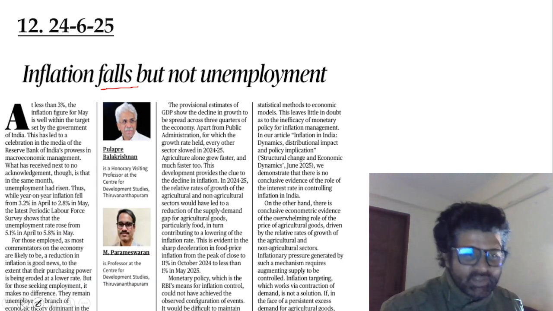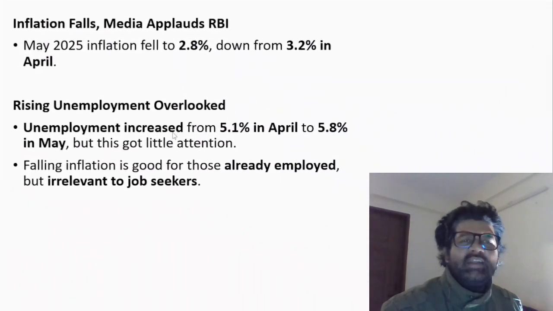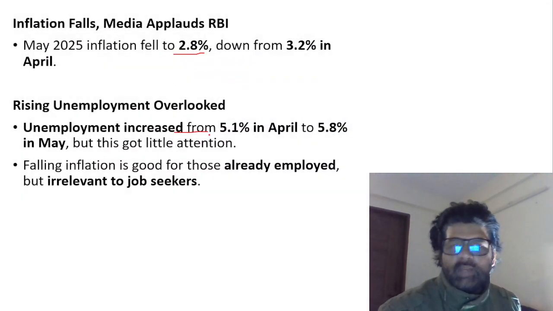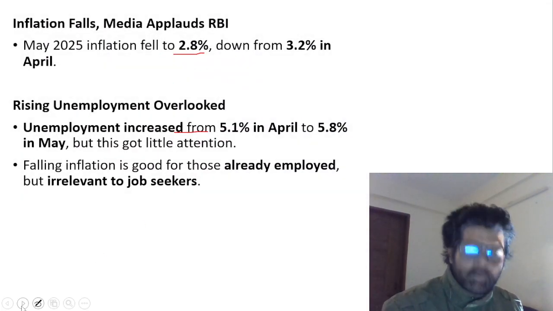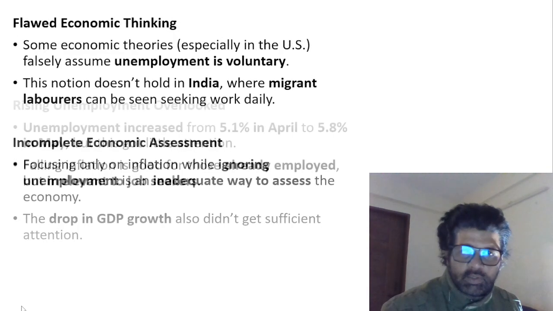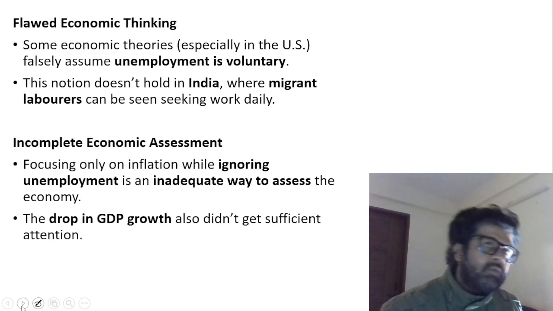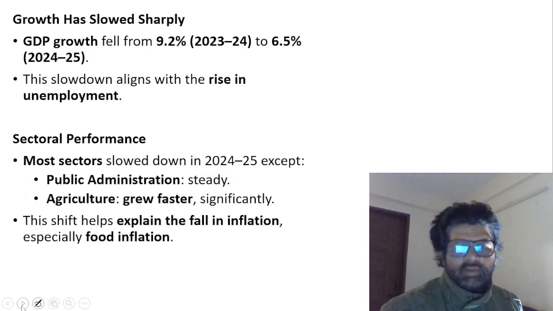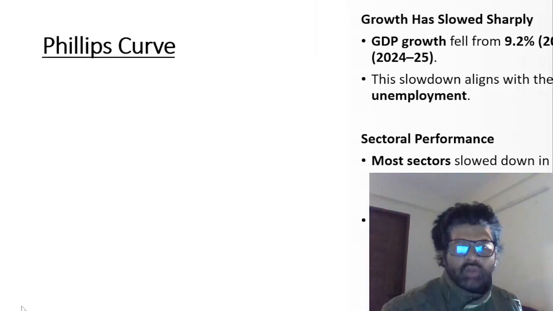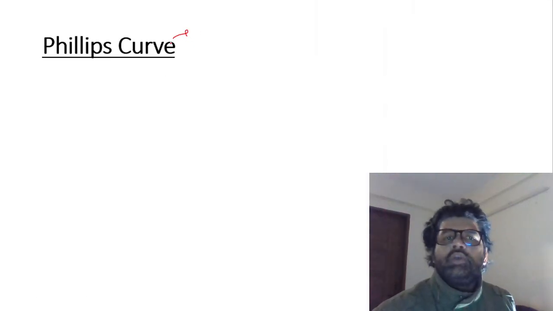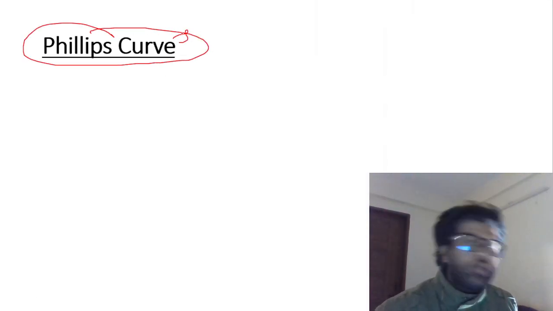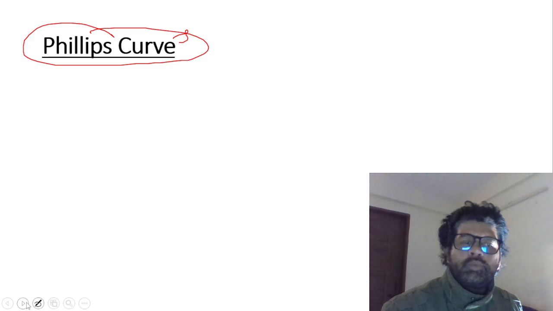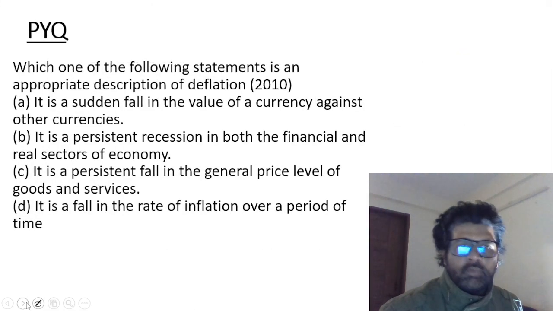In this article, they're giving some inflation and unemployment numbers. Just remember the Phillips curve: an inverse relationship between unemployment and inflation. If inflation increases, unemployment decreases. We have talked about it in the first article. Revise it, and this article is just talking about that. I've included this article so that you can revise the Phillips curve. You know how important these curves are from both prelims and mains perspective. Here we are talking about the prelims perspective.